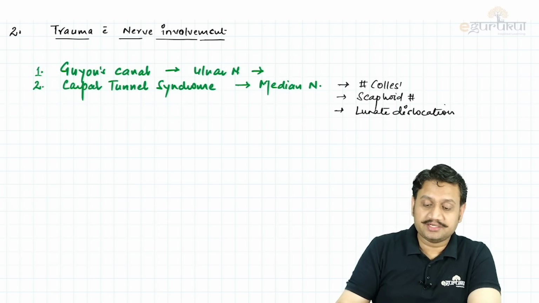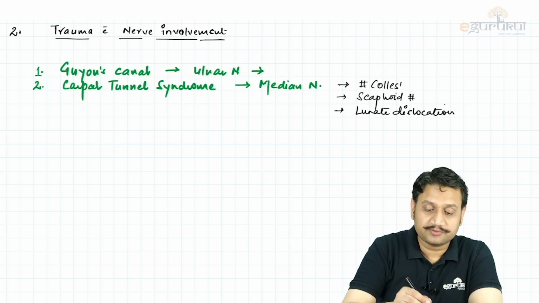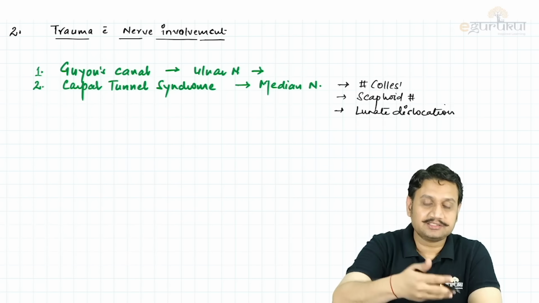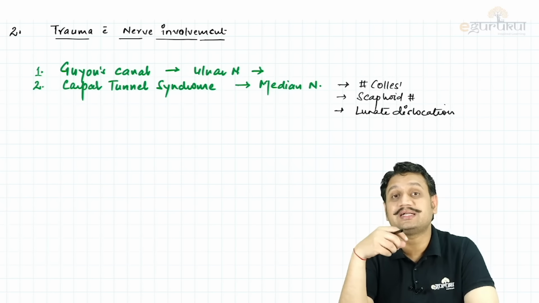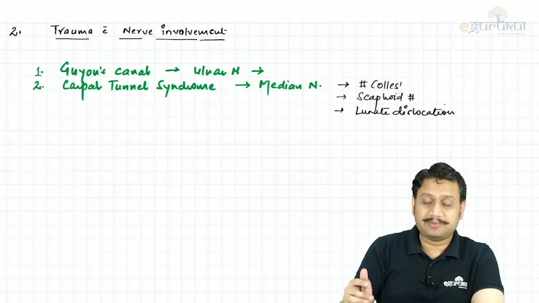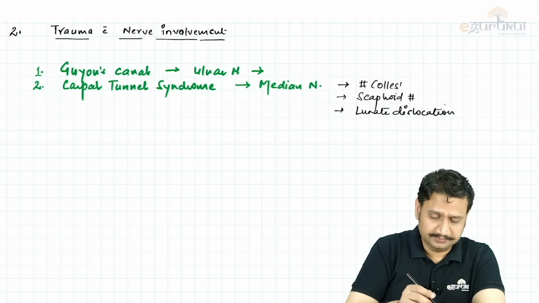Okay, so median nerve can be involved, and for the median nerve, you know that different tests are there. For tests, I'll take another topic where I'm going to discuss important clinical tests for different conditions. So median nerve is the one. So carpal tunnel, median nerve involvement. Number three,